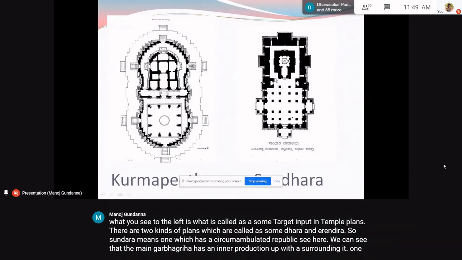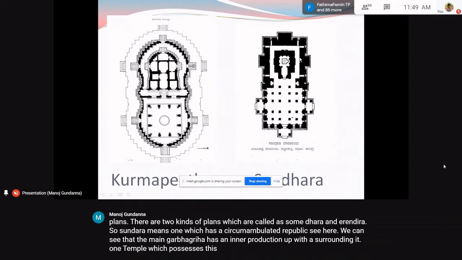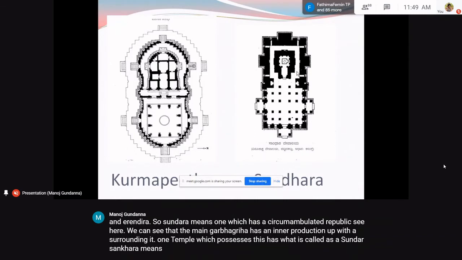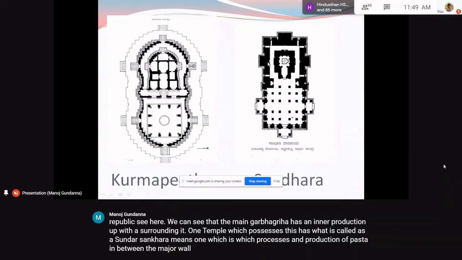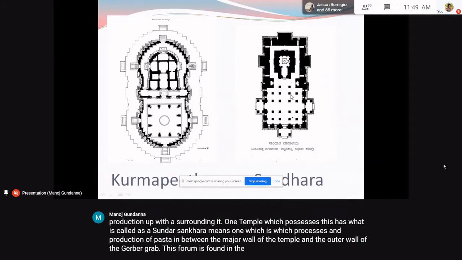A temple which possesses this is called a Sandhara. Sandhara means one which possesses a Pradakshina Patha in between the major wall of the temple and the outer wall of the Garbhagriha. This form is found in the early temples.